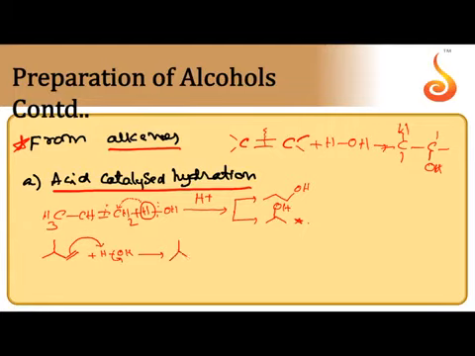This is a 2-degree carbocation, relatively stable. Since the 2-degree carbocation is attached to a higher degree carbon, there is a chance for rearrangement. From the higher degree carbon, H minus is shifted to the 2-degree carbocation. This is called H minus shift.